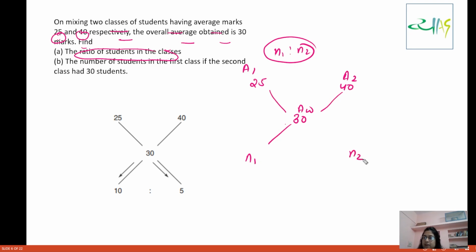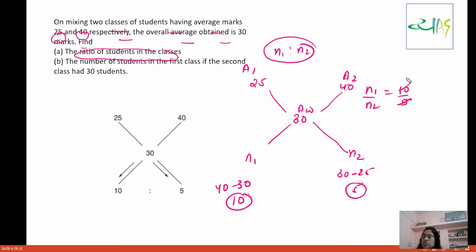N1 here you will write, N2 here you will write. AW minus A1 you will do: 30 minus 25 is 5. And here, 40 minus 30, so you are going to get 10. So N1 by N2 is equal to 10 by 5, which is equal to 2 by 1. So N1 is to N2 is equal to 2 is to 1.